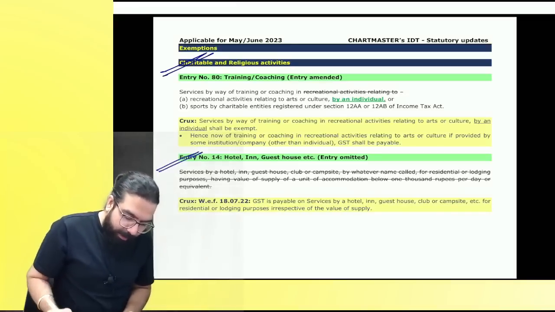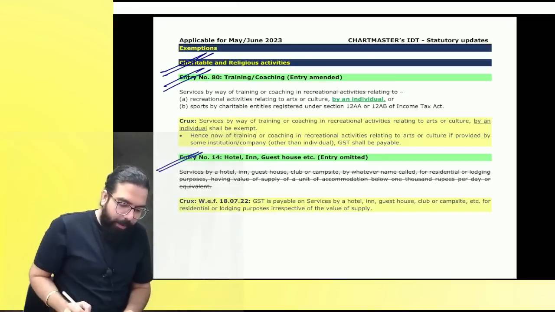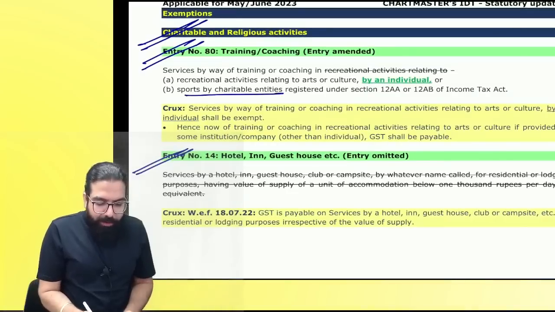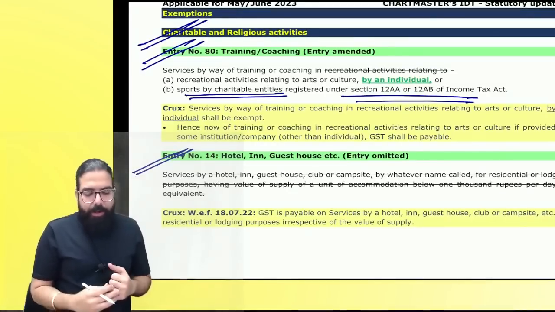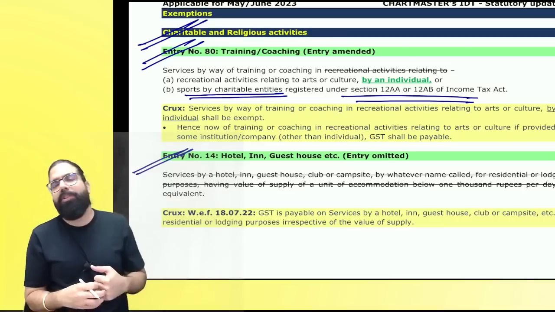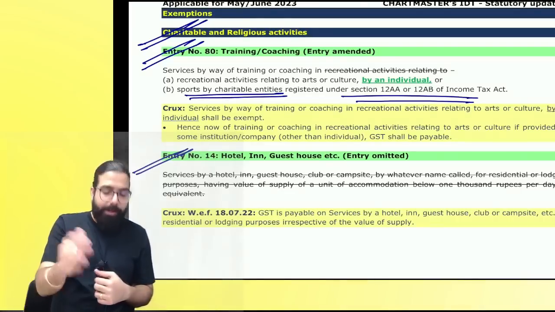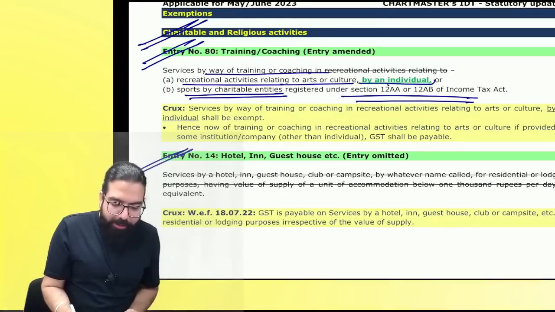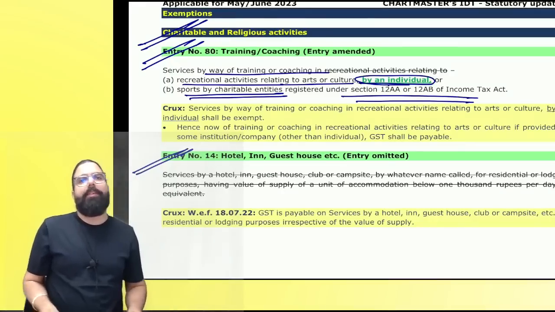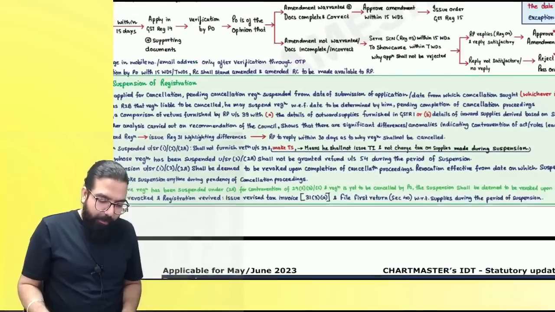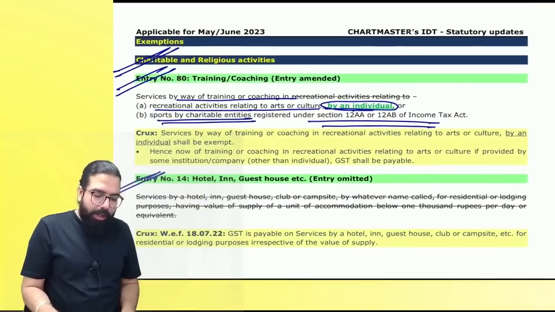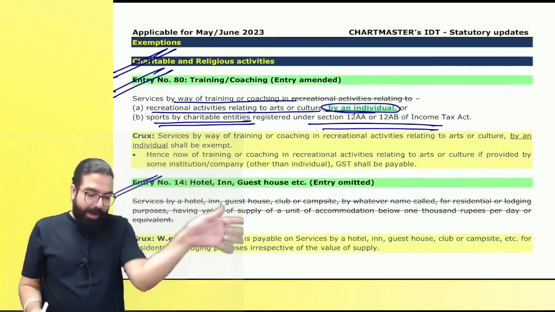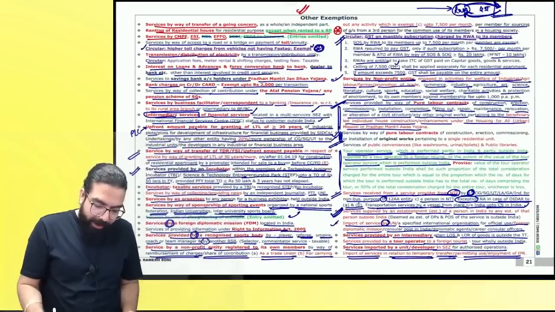Then, everyone, charitable institution. Baba, I hope you guys remember. See, sports services given by whom? By an entity registered under 12AA, sports related services were exempted. But sir, training or coaching in recreational activity relating to art and culture only by individuals shall be exempted. I hope everyone is clear. I've gone ahead and covered all the exemptions also, and I will go ahead and close all my discussion on